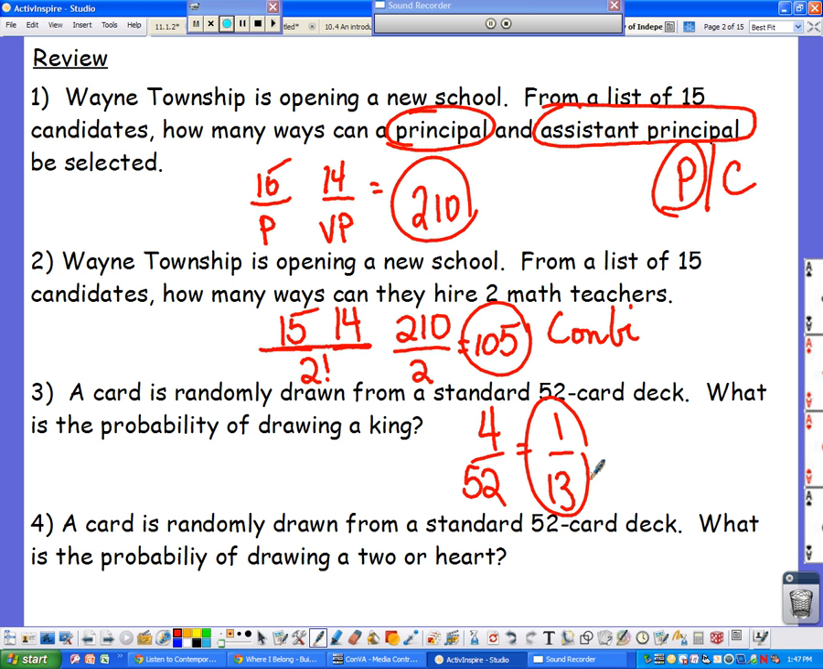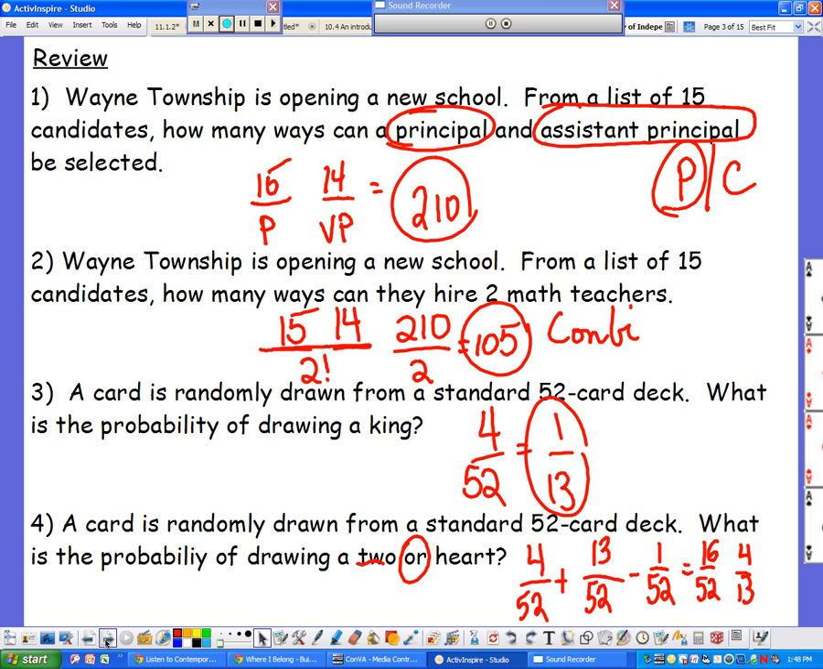Question number 4 says a card is randomly drawn from a standard 52 card deck. What is the probability of drawing a 2 or a heart? Remember, find the probability of getting a 2. We've got 4 twos out of 52. There's that word or again, which means we're going to add. How many hearts? We have 13 out of 52. Then we have to take out any repeats, so minus 1. That gives us 16 out of 52, which reduces to 4/13.